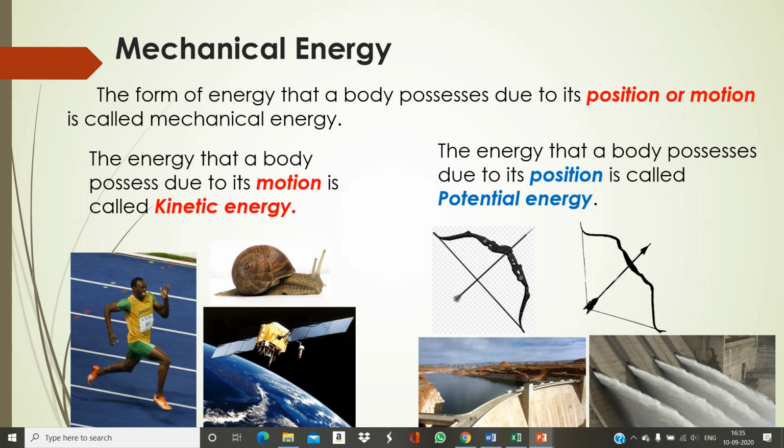Therefore, potential energy and kinetic energy are very interrelated to each other. One form can be converted to the other form very easily. These types of energy, which are due to the position or motion of a body, are known as mechanical energy. And remember, there are two types of mechanical energy: kinetic energy and potential energy. Kinetic energy is energy possessed due to motion, whereas potential energy is the energy possessed due to position.